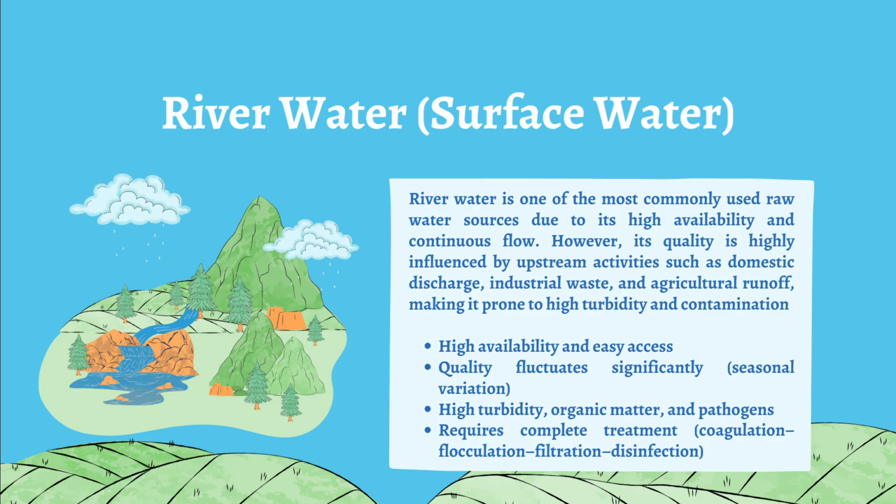So we jump into the river water or surface water. River water is one of the most commonly used raw water sources due to its high availability and continuity. However, its quality is highly influenced by upstream activities such as domestic discharge, industrial waste, and agricultural runoff, making it prone to high turbidity and contamination.